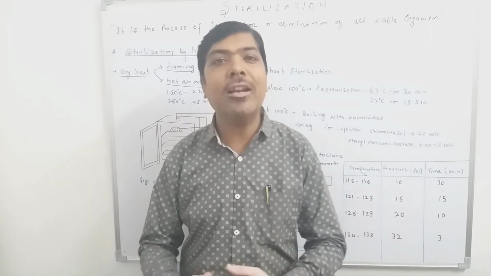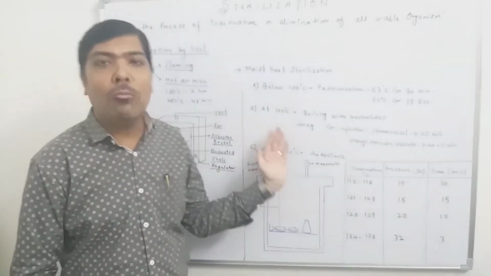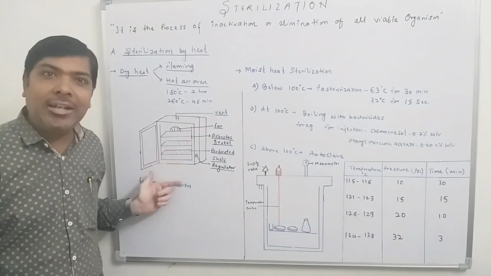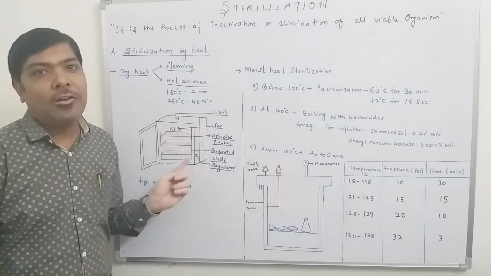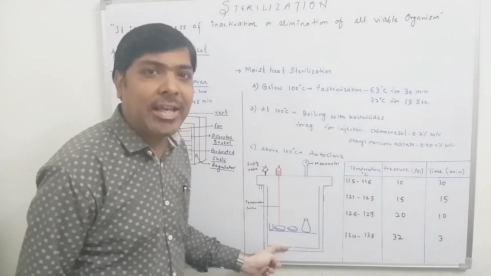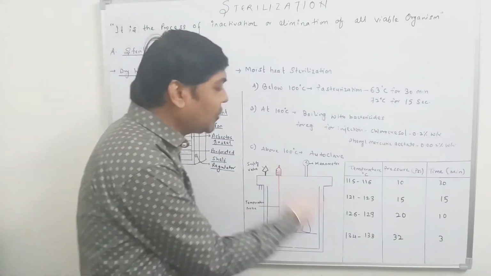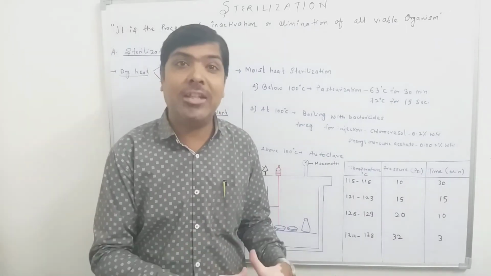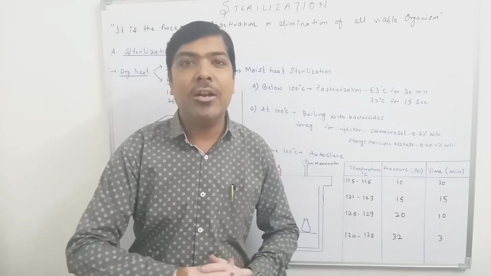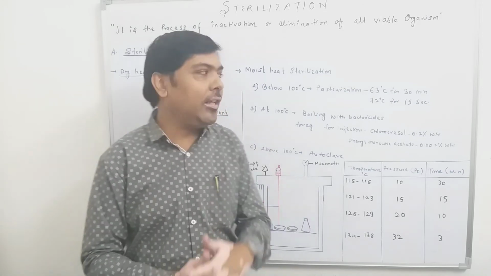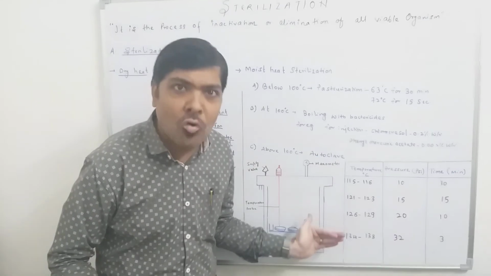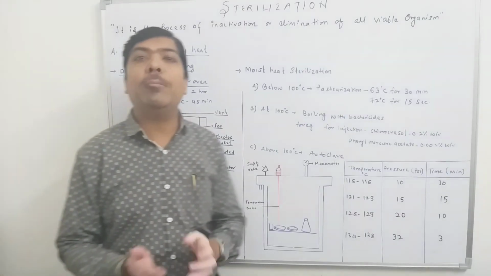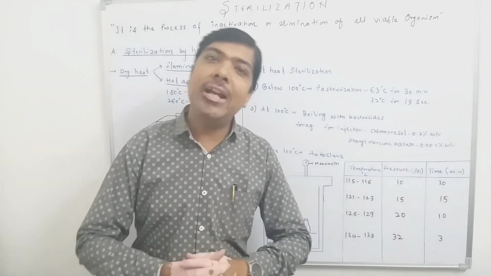And as said earlier, if we compare dry heat with moist heat, we can easily see that in the case of dry heat, the heat is generated and a fan circulates that dry heat. But in this case, the steam is generated, and because of the steam, the pressure inside the autoclave is more and the penetration power of the steam is very high compared with dry heat. So we can say that moist sterilization is better than dry heat sterilization. But again, it depends upon the type of material that we need to sterilize.